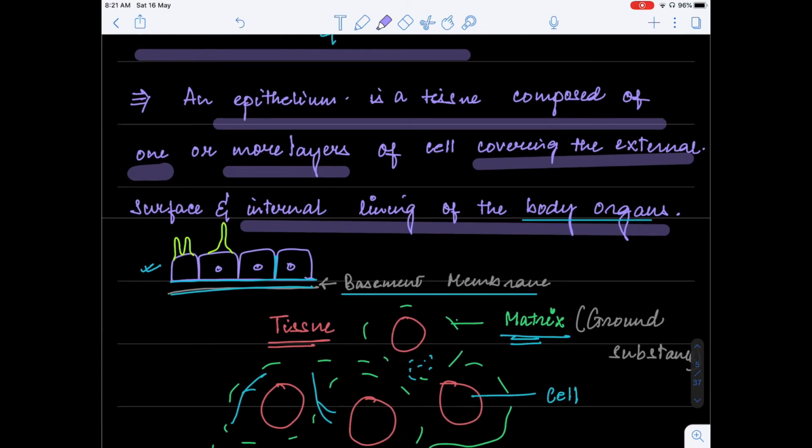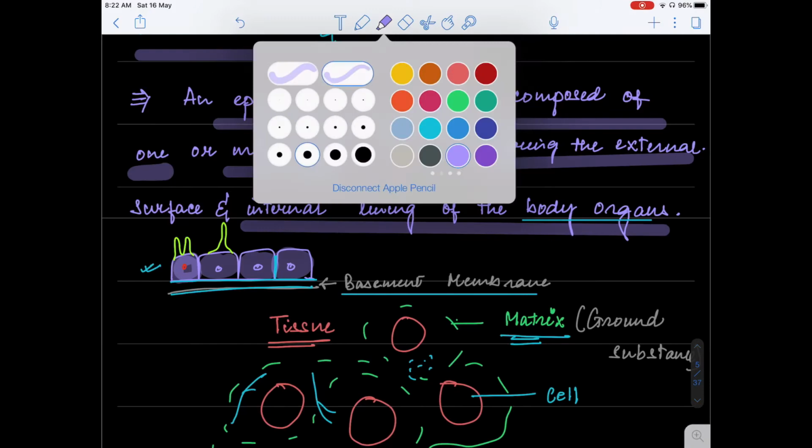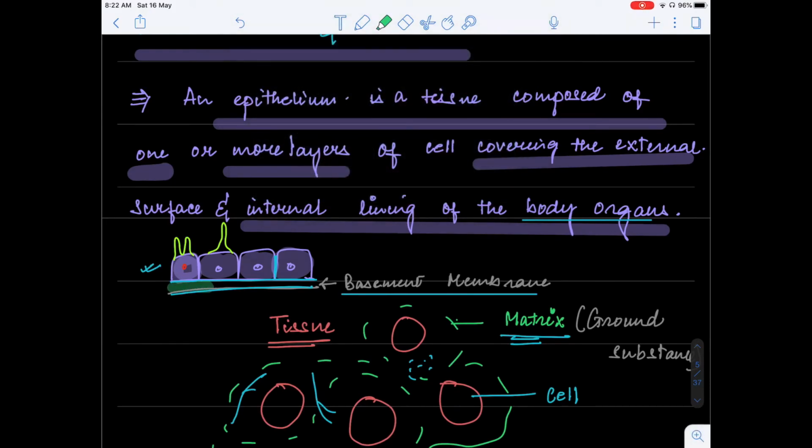Now, if you look into the structure of this tissue, we will see that these cells are interconnected to each other and very closely packed. Since they are very closely packed, they have little or no intercellular space. We do not find any space in between the cells. They are present over a membrane. Can we all see this? This is a membrane over which these cells are found, and this membrane is referred to as basement membrane. This membrane gives them support.